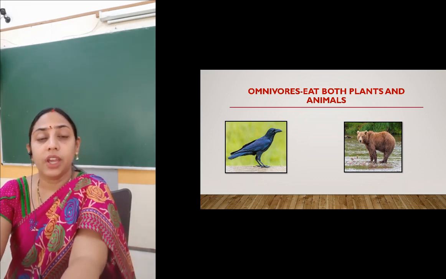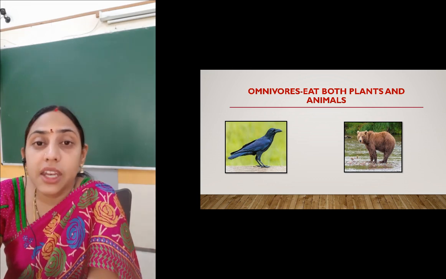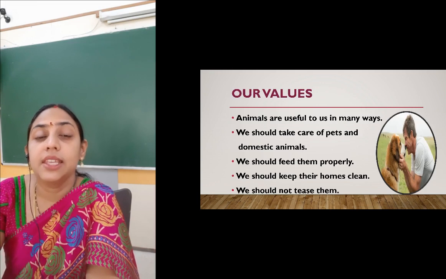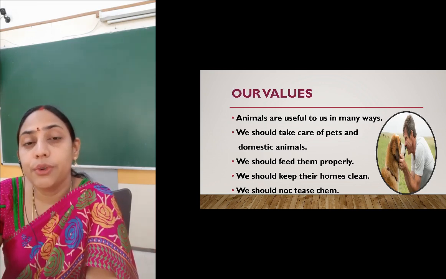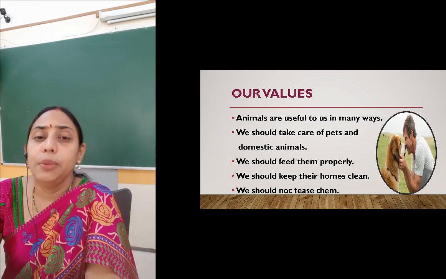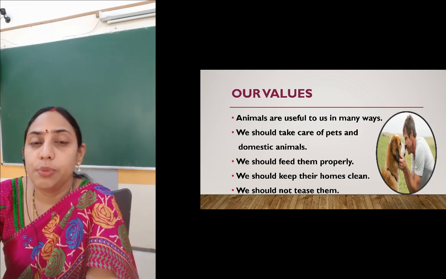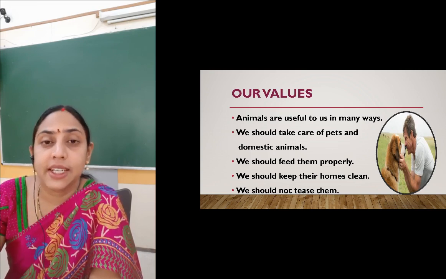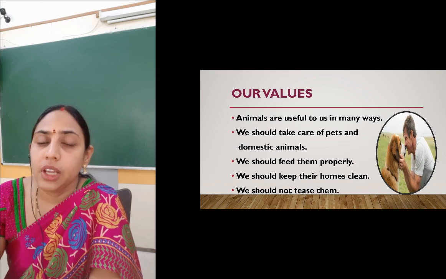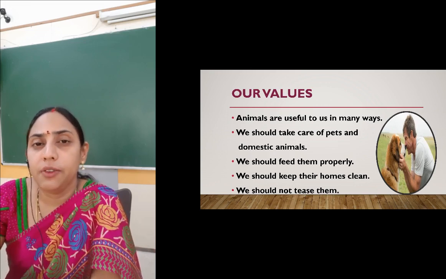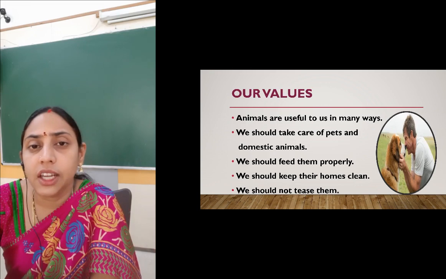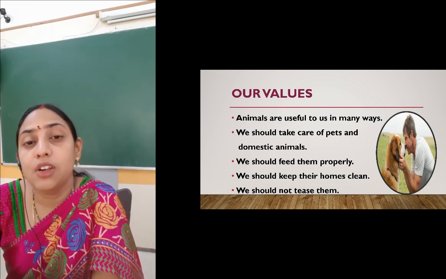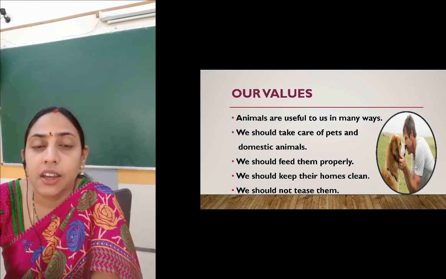So we have learned many things about animals. These animals play a very important role in maintaining the balance in the ecosystem. Now students, we should not be cruel to these animals. We should be very kind to them. Whenever we have pets in our homes, we should give them food properly. We should always keep their homes neat and clean. We should understand their needs and try to fulfill their needs in time.